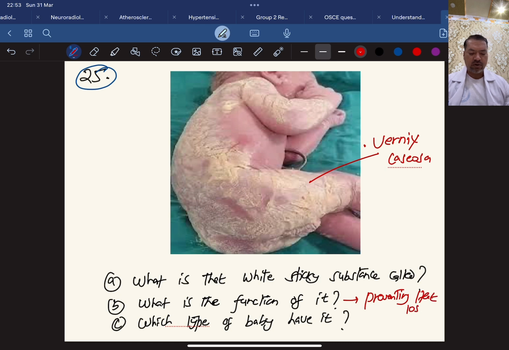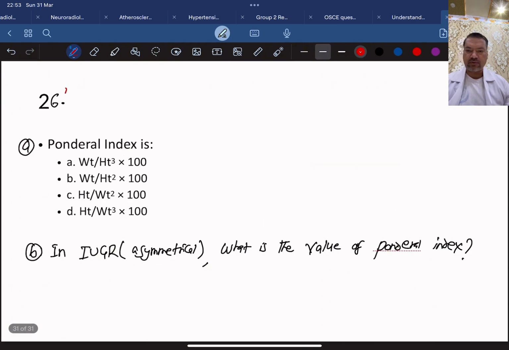And which type of baby have it? Especially full-term baby and post-term baby. Usually preterm babies don't have it. Vernix caseosa. And remember, you don't need to forcefully remove it. It is actually protecting the baby. Now the last question for today.